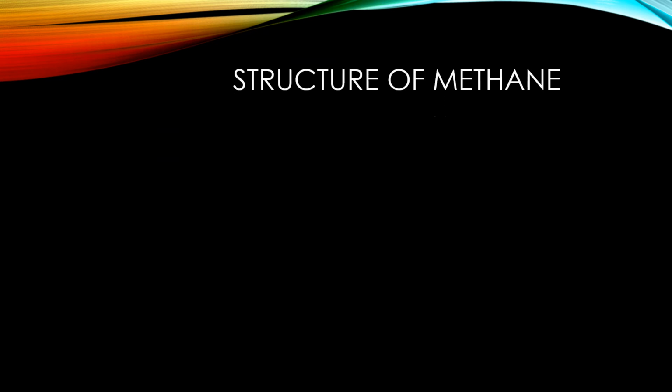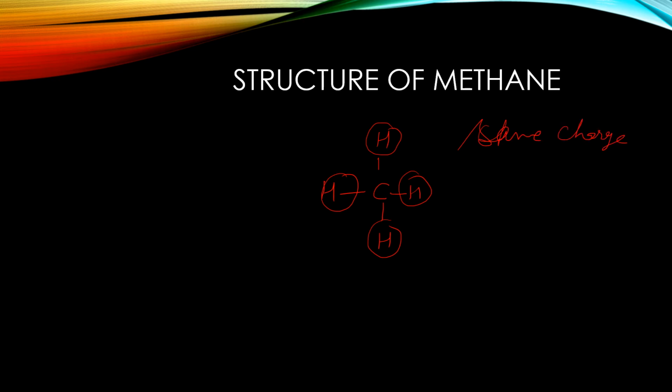What is the structure of methane now? So this is a methane molecule, and the methane molecule is a 3-dimensional structure. These are the 4 electron pairs around the carbon atom, and they move as far apart from each other as possible because they have the same charges. We know that when molecules have the same charges, they repel each other. So in this molecule these hydrogen atoms will repel each other.